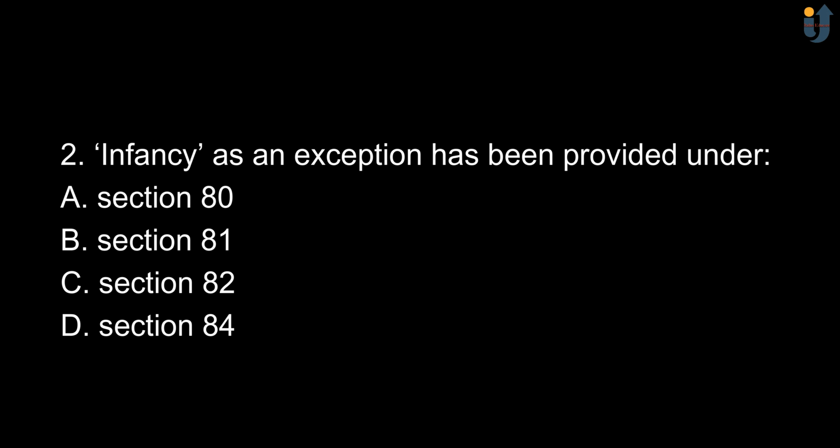Next, impunity as an exception has been provided under option A, section 80, option B, section 81, option C, section 82, and option D, section 84. And the correct option is option C, section 82.